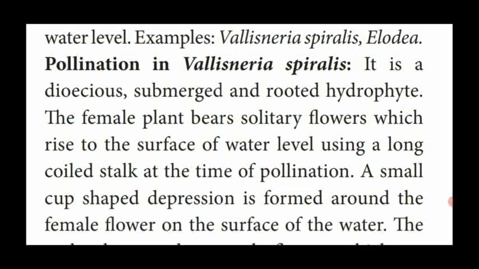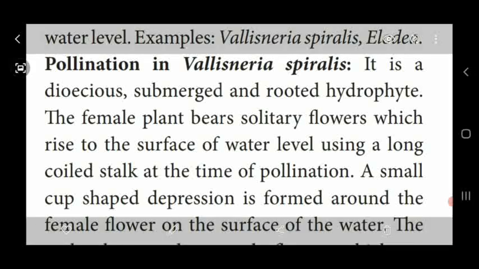The female plant bears solitary flowers which rise to the surface of the water using a long coiled stalk at the time of pollination. So the female plant and male plant are located separately in the water. Most of them are rooted to the soil, partly submerged, partly located above the water level.